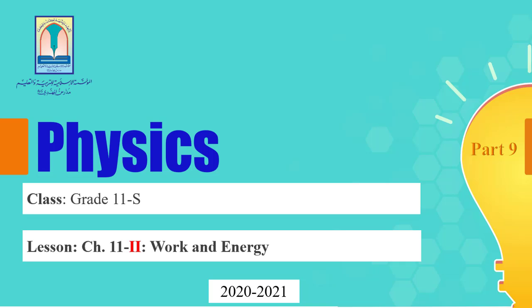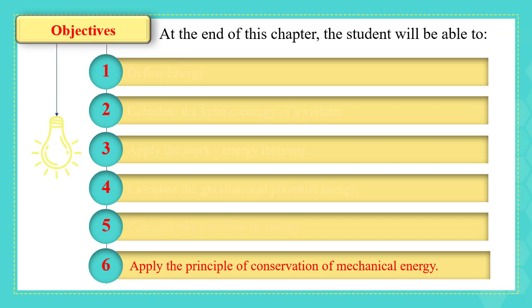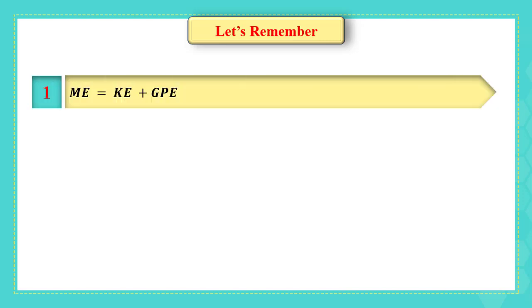This is the 9th video and the last one of chapter 11, Work and Energy. At the end of this video, we're going to talk about the non-conservation of mechanical energy. It's good to remember that we have mentioned in the last video that the mechanical energy is the sum of the kinetic plus the gravitational potential energy.